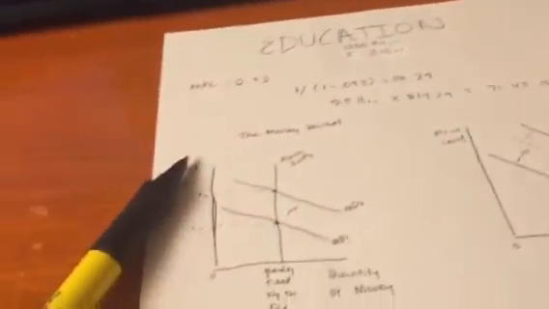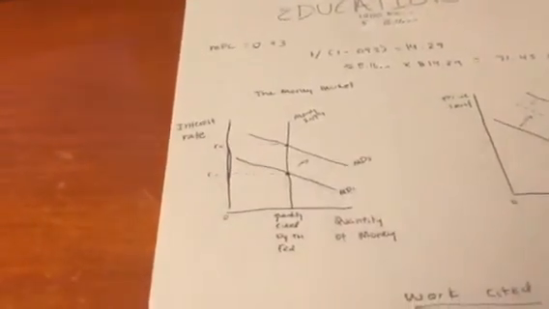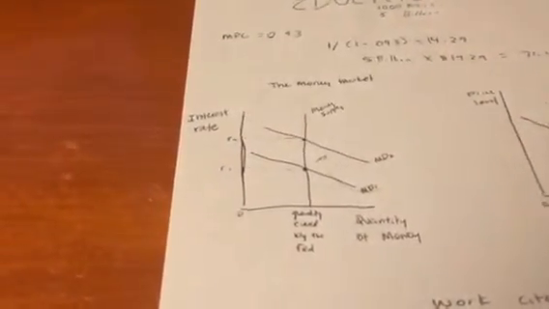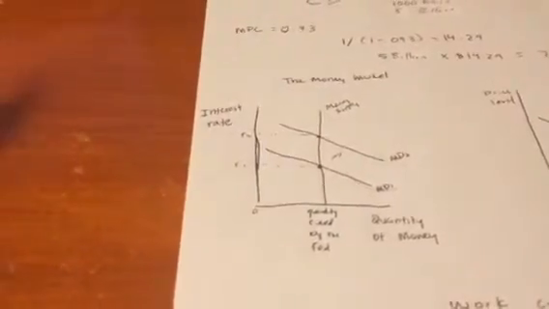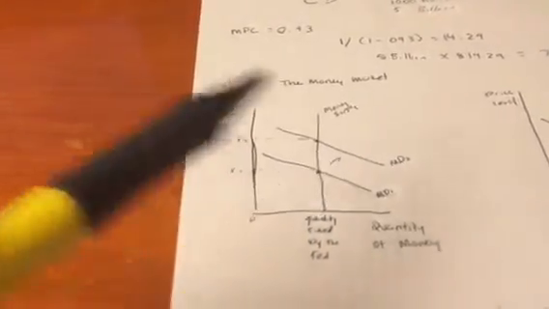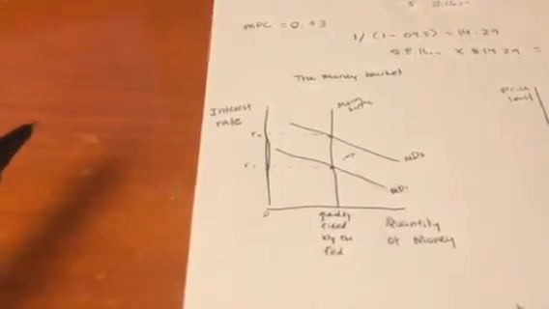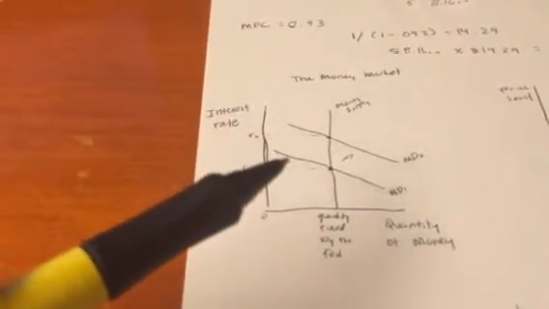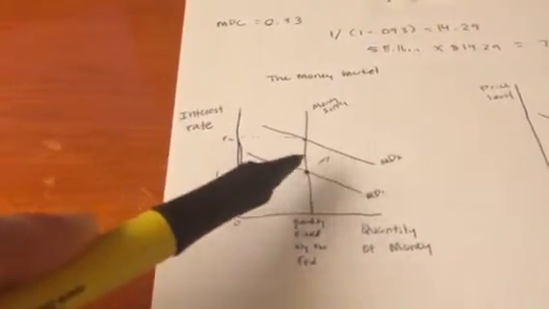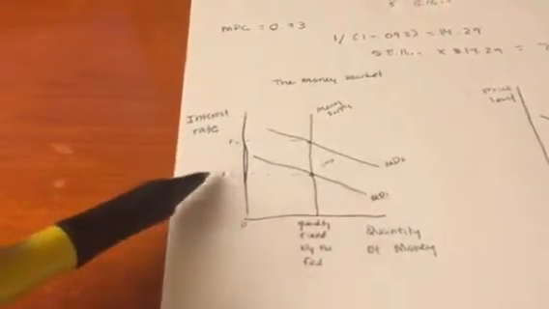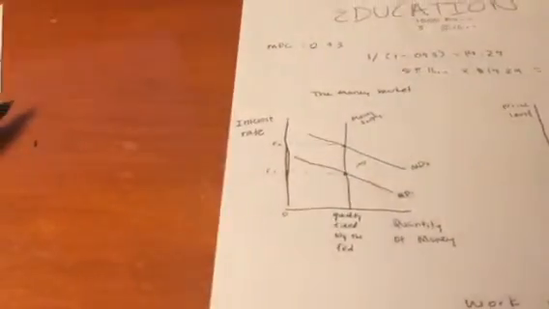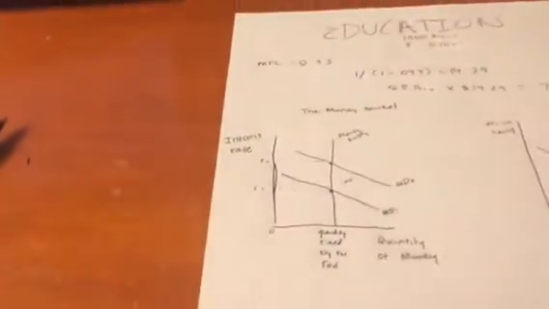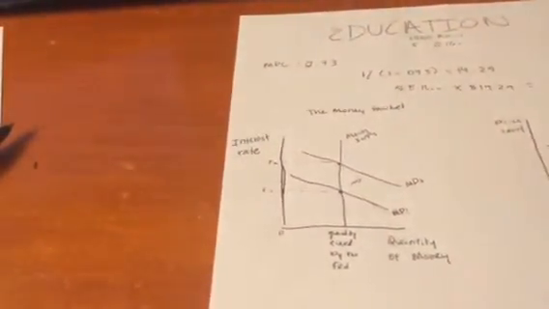Now as we go down here to the money market, we can see how when government spends money on education, the resulting increase of income raises the demand for money from MD1 to MD2. And this causes the equilibrium interest rate to rise from R1 to R2. So we can see the change from equilibrium from here to here, which increases the interest rate. So a cause of the interest rate increase could be the crowding out effect.